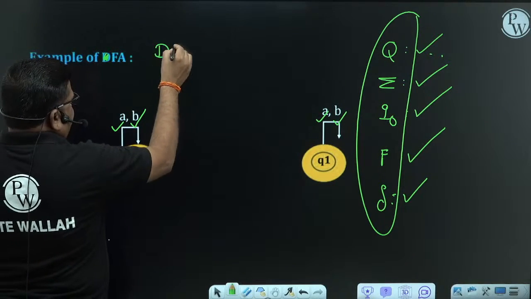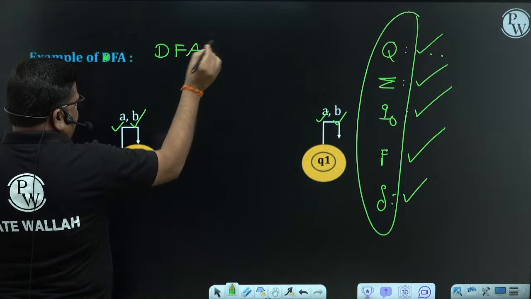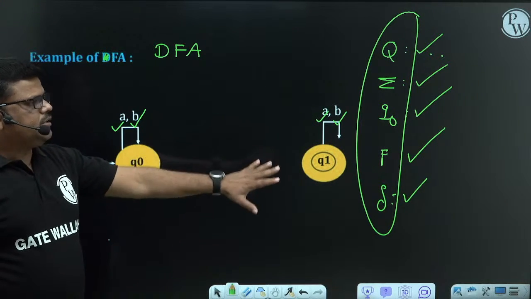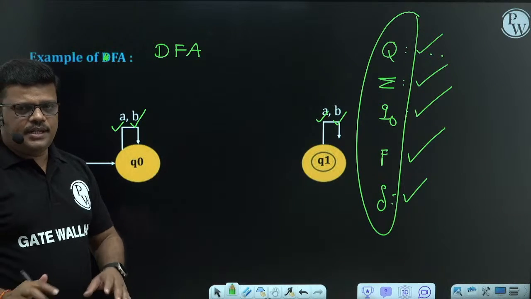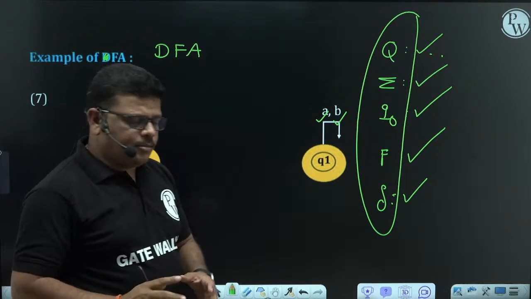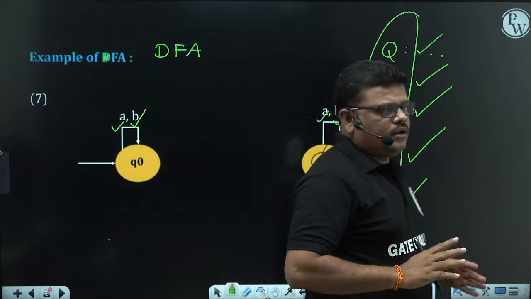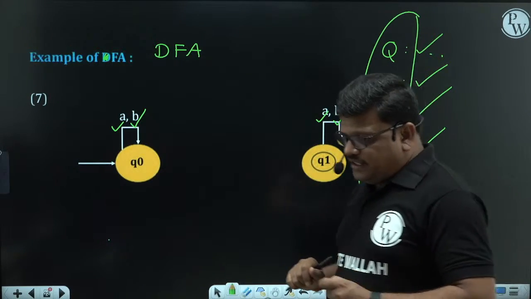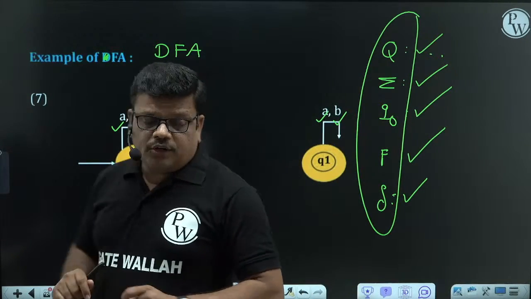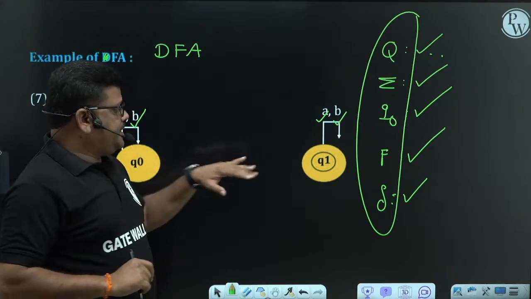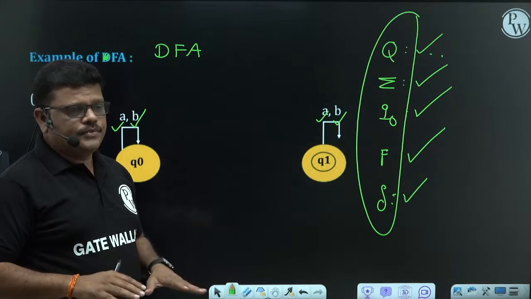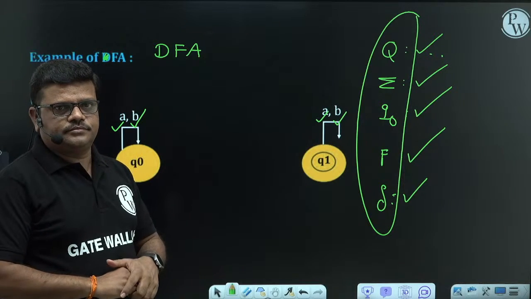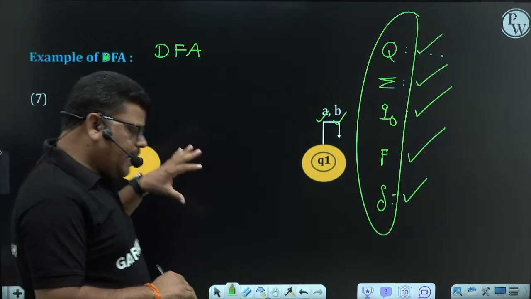If you have any confusion about this definition, don't worry, apply this 5 tuple definition. If any automata satisfies the 5 tuple definition, confidently call it a DFA. So this automata is satisfying it. Some students may think, this automata doesn't have initial to final edges. No problem. Then it will not come under minimal DFA. It is a valid DFA.